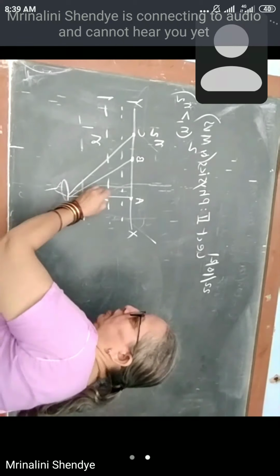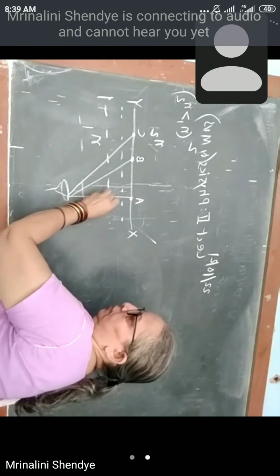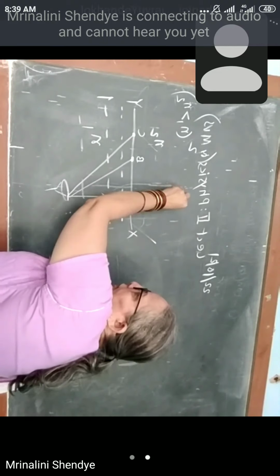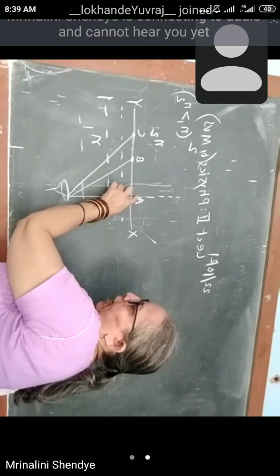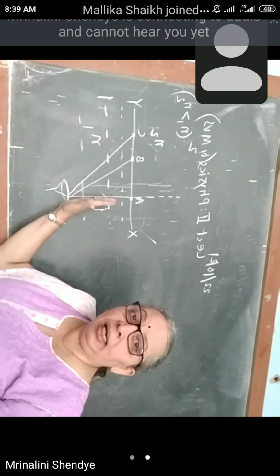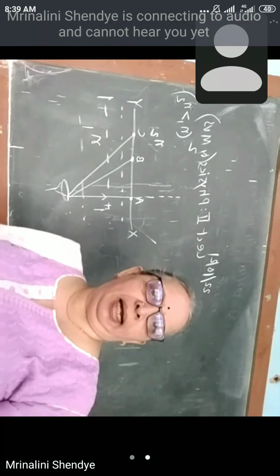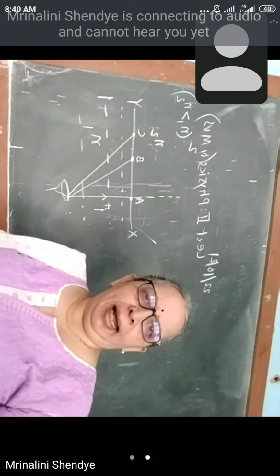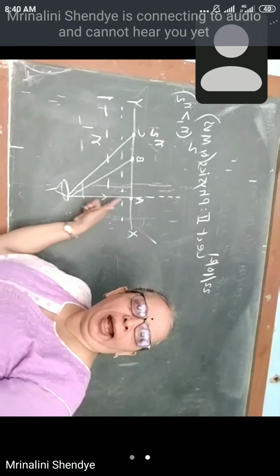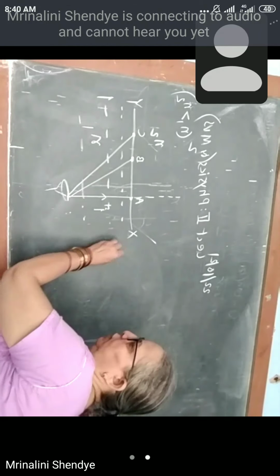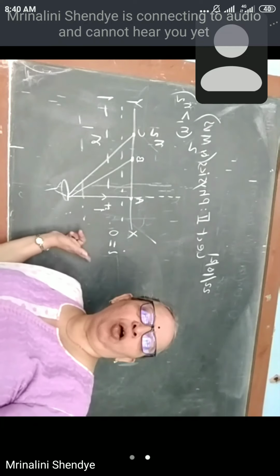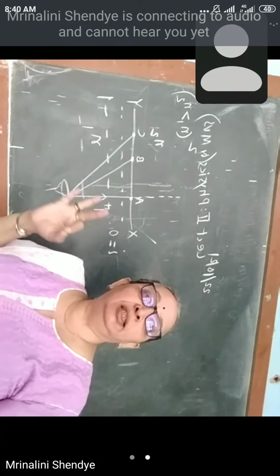Consider the first ray, where the normal drawn at point A to face xy is parallel to the incident ray. Then the angle between the incident ray and the normal drawn at the point of incidence will be 0. So in this first case, angle of incidence I is 0.